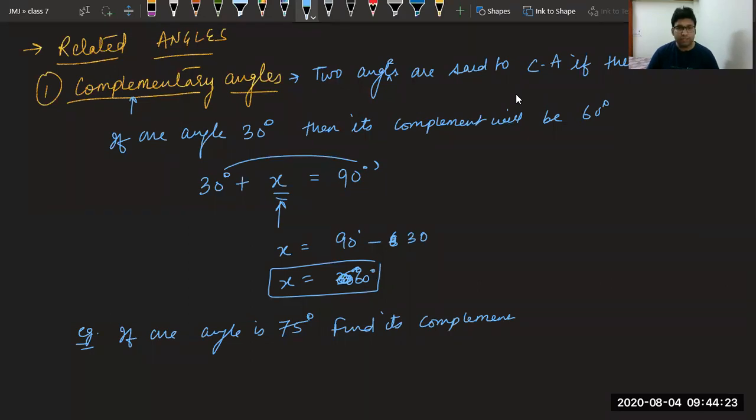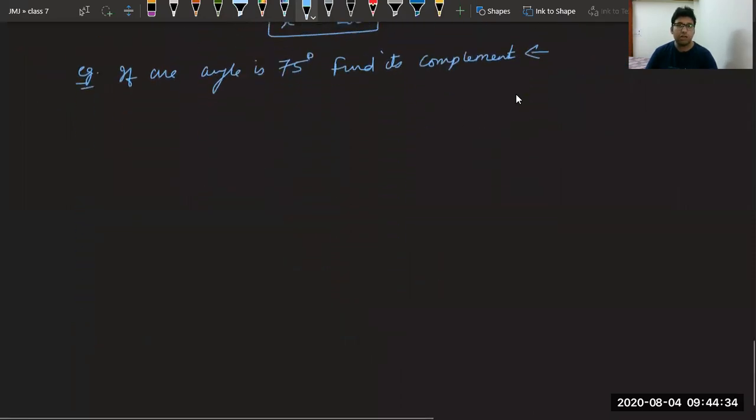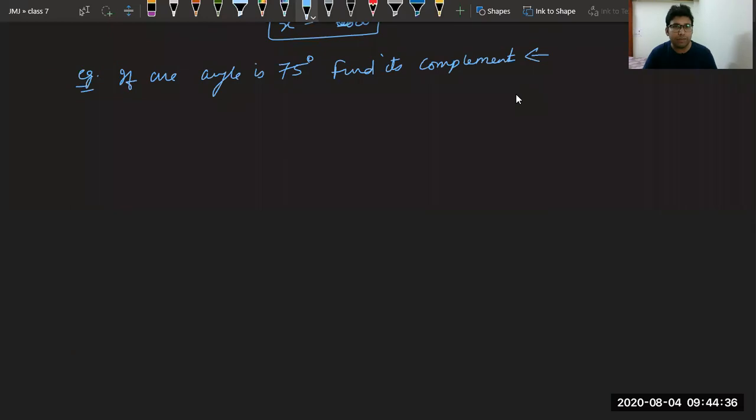Now, all of you tell me, in this case, if one angle is 75 degree, what is its complement? Some are saying 25, some are saying 15. That means you are making some mistake in calculation. Again, we can assume the complement as x, and we know the sum of 75 degree and its complement x should be 90 degree. If you solve the equation, x equals 90 degree minus 75 degree, 10 minus 5 is 5, 9 becomes 8, 8 minus 7 is 1, so 15 degree. So all of you who were saying 25, please don't jump to answer like this.